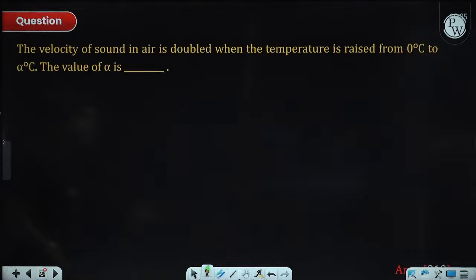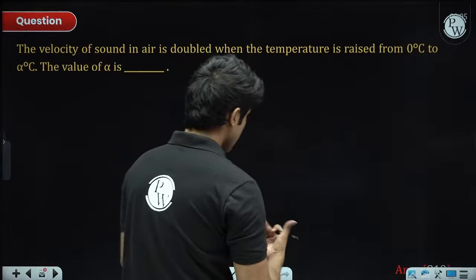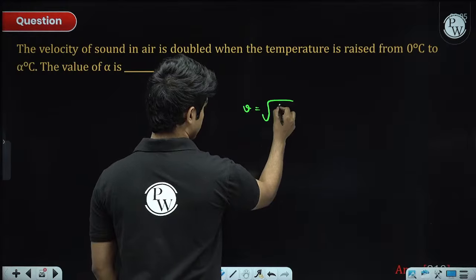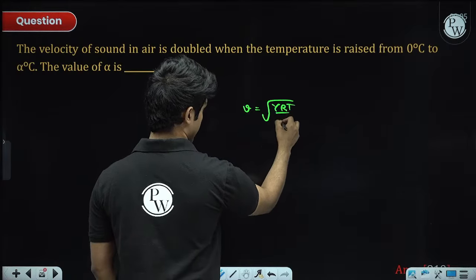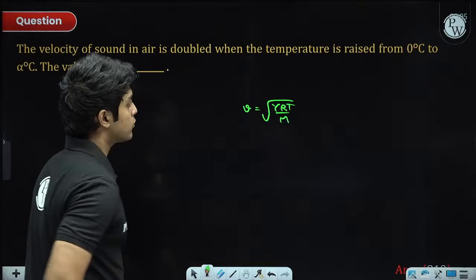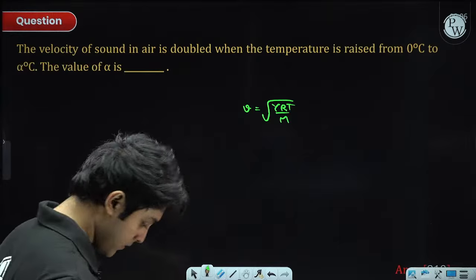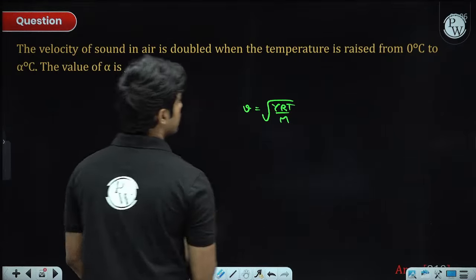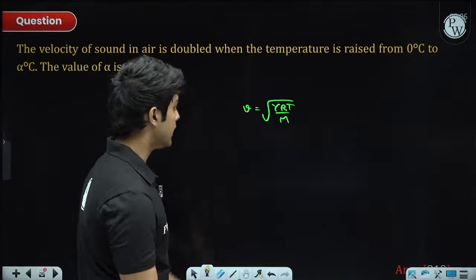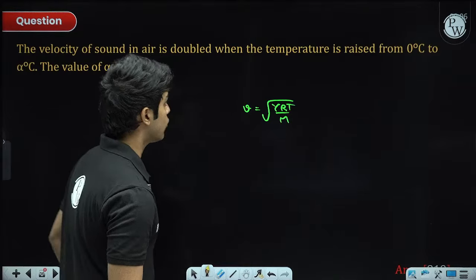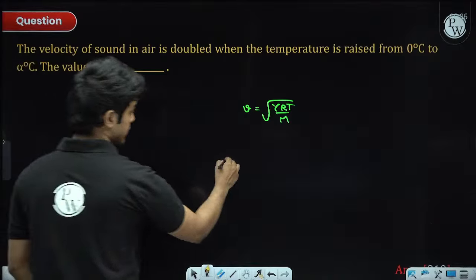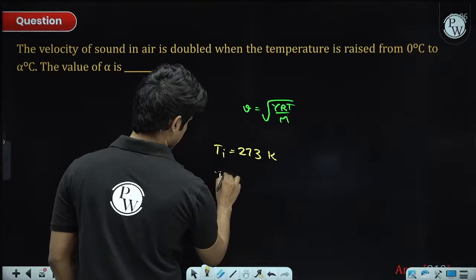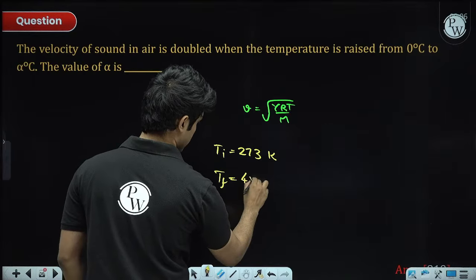Velocity of sound in air is doubled when the temperature... this is another formula-based one. Velocity of sound in air is the square root of gamma RT divided by M. So the main idea is it's proportional to the root of temperature, and the temperature is in Kelvin. So if I want to double the velocity, the temperature in Kelvin needs to be made 4 times. So the initial temperature is 273 Kelvin, and the final temperature is 4 times that.